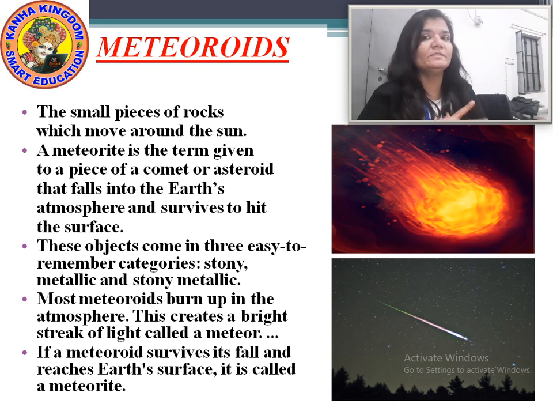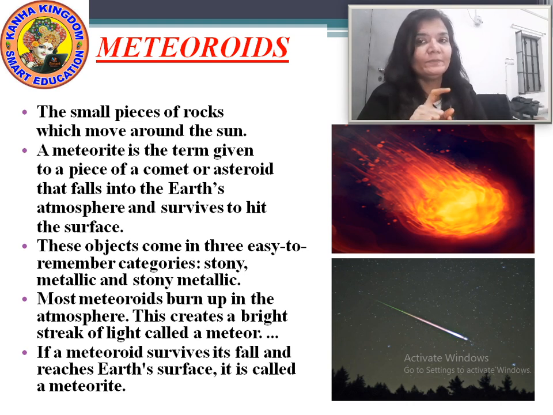Now look at the picture. I have shown you two pictures. One is of the space, how the meteoroid looks in the space. And in the below picture, I have shown you how the meteoroid looks when it comes in contact with the Earth's atmosphere.